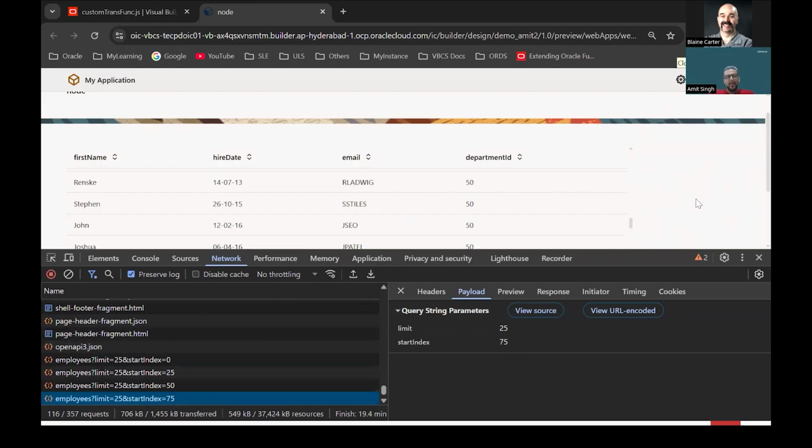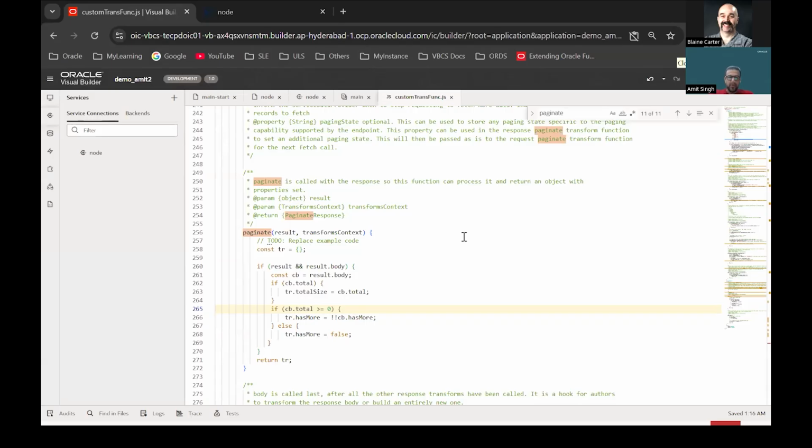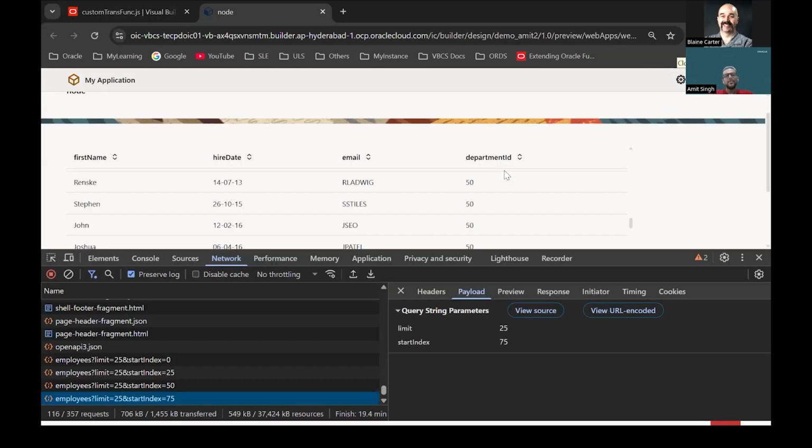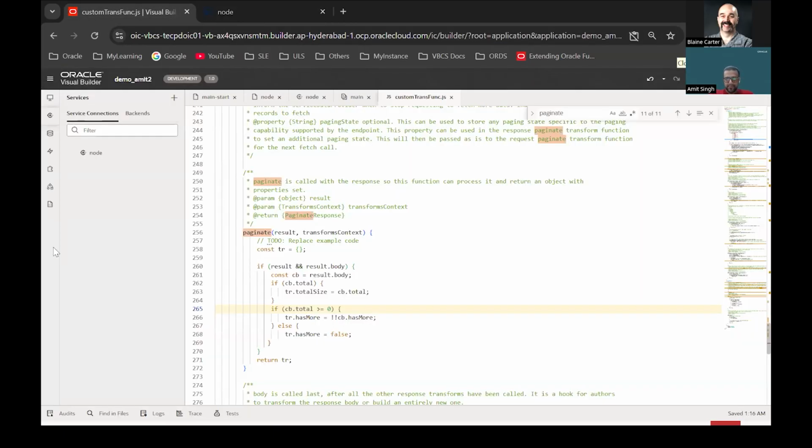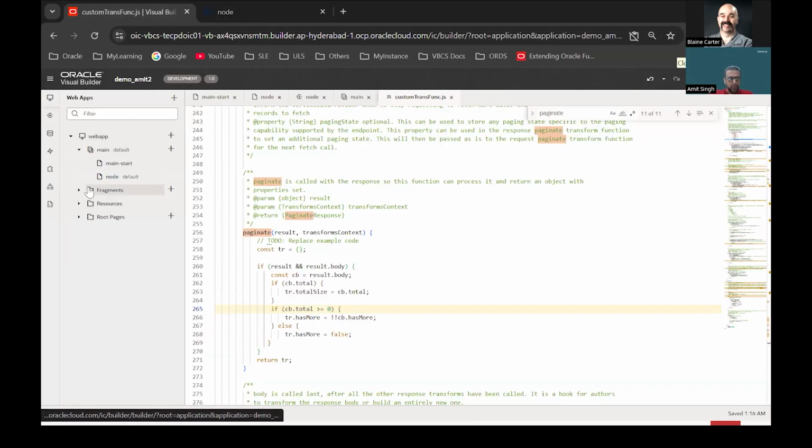So what I have done is give an example with a Node API. No matter whether it is a Node API or any custom REST endpoint that we are using in Visual Builder, we can very easily tweak the transform function code and implement the pagination feature. Accordingly, we also have to, okay, let me quickly show you one more example here.